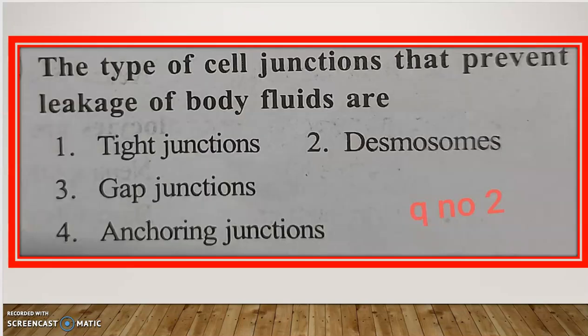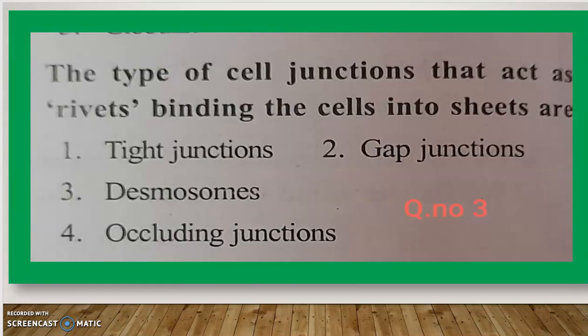Second one: the type of cell junctions that prevent leakage of body fluids are tight junctions, desmosomes, gap junctions, anchoring junctions.